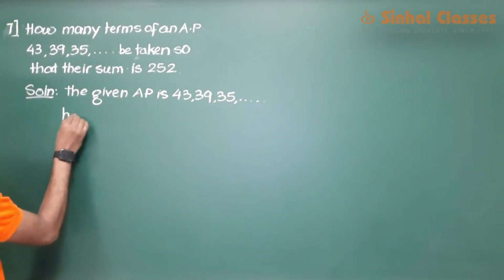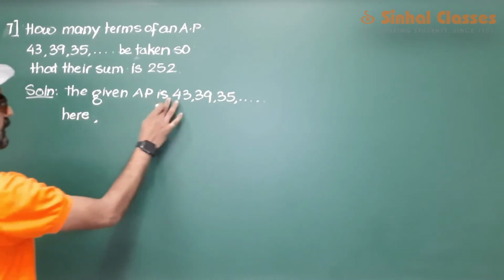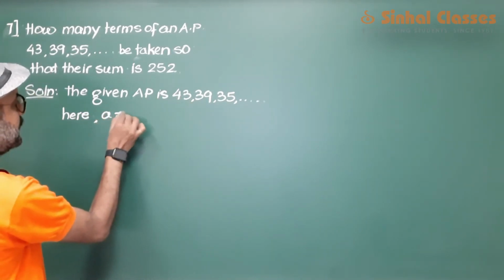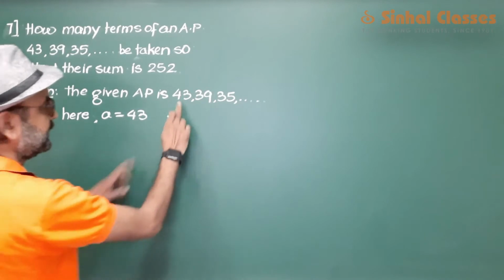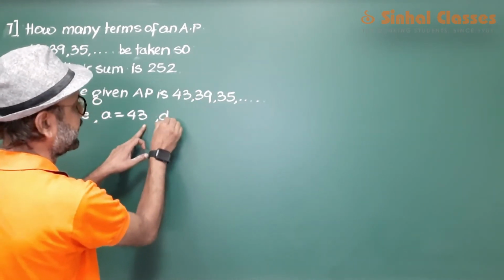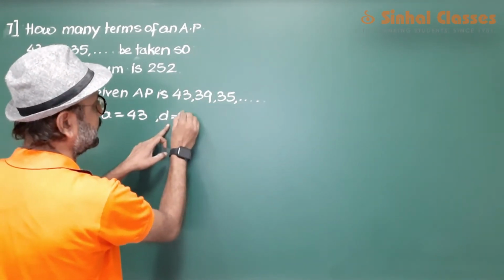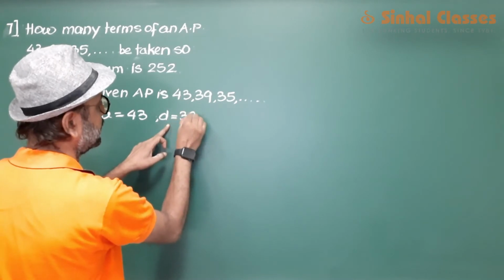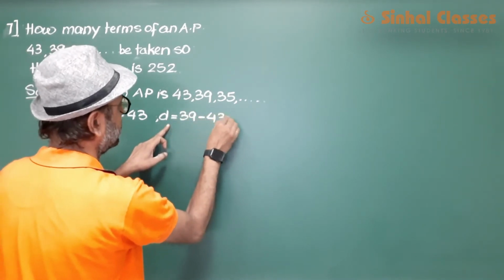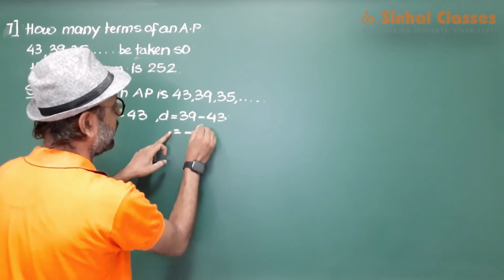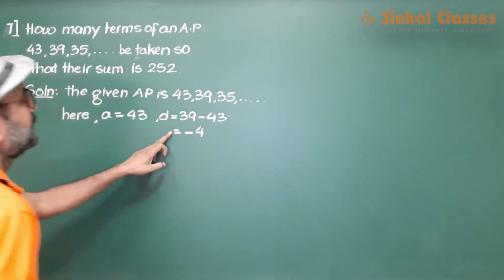Here, the first term a is 43, the difference between two consecutive terms, 39 minus 43, latter minus former, is minus 4.